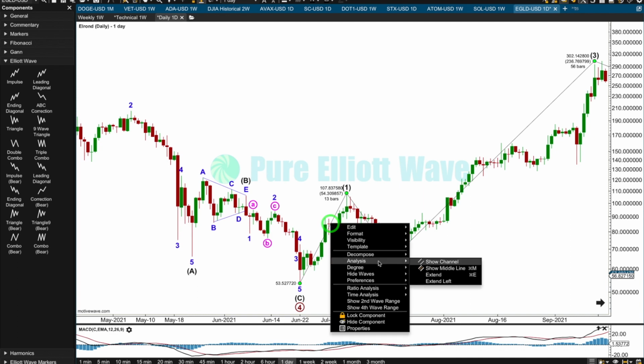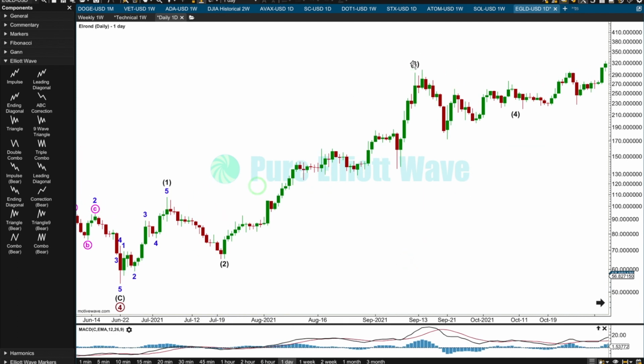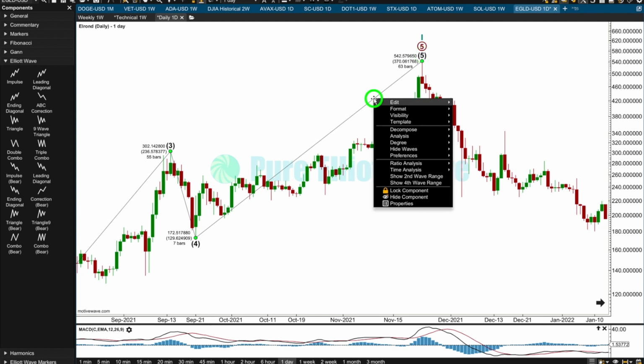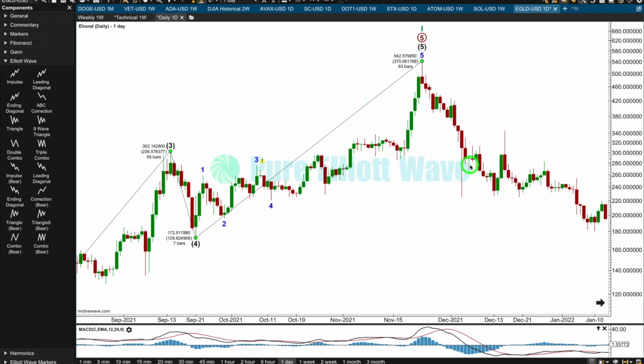This looks like a good 5. The third wave is going to fit. No problems there. The fourth wave could be over here, could be over here as a triangle. You want to see it over here, but that's not going to work. Okay, this can fit. And I think, what if this is an ending diagonal?